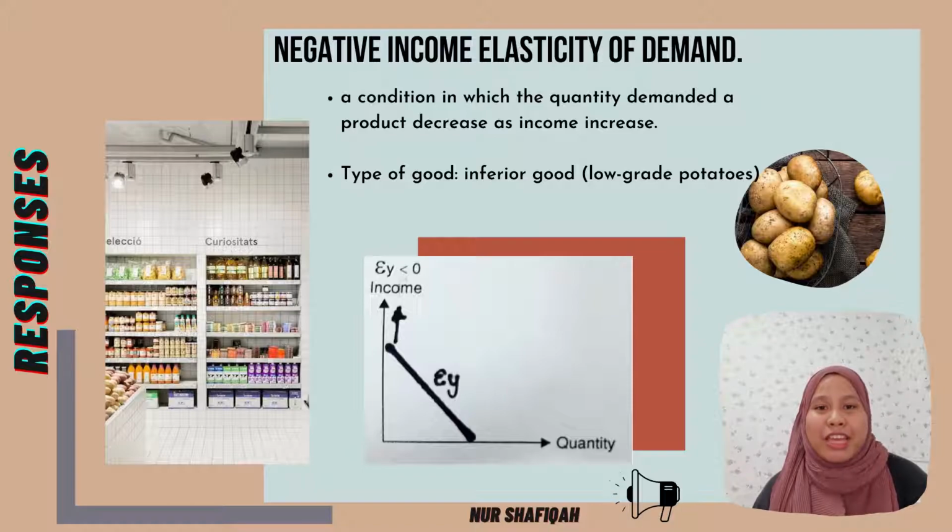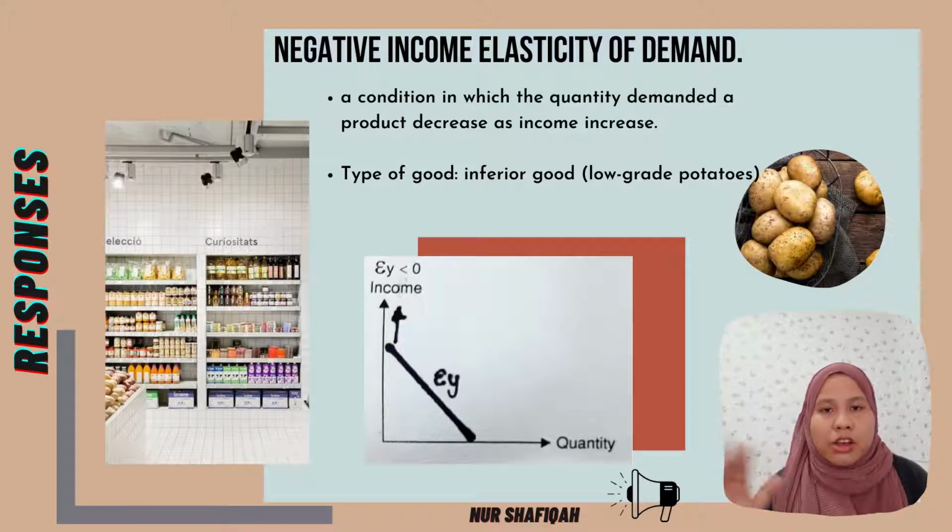Next is negative income elasticity of demand. The definition of negative income elasticity of demand is a condition in which the quantity demanded for a product decreases as income increases. For example, inferior goods like low grade potato.